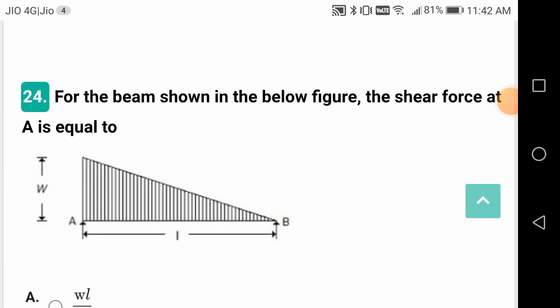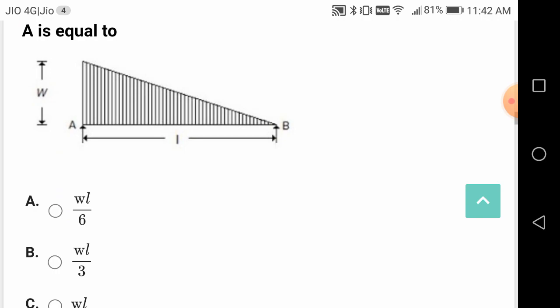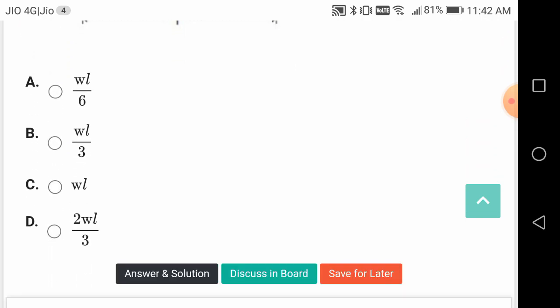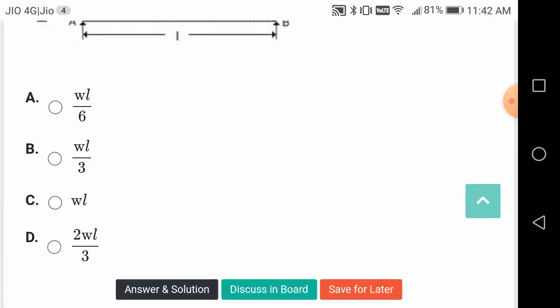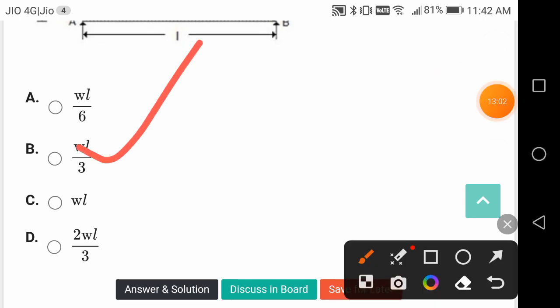For the beam shown in the figure, what is the shear force at A? It will be WL by 3.